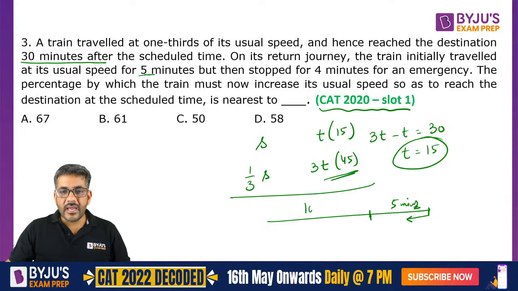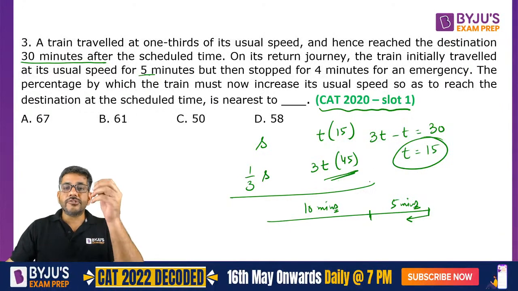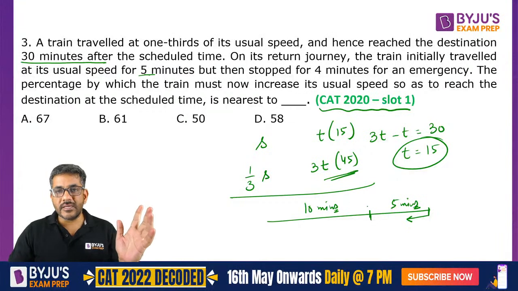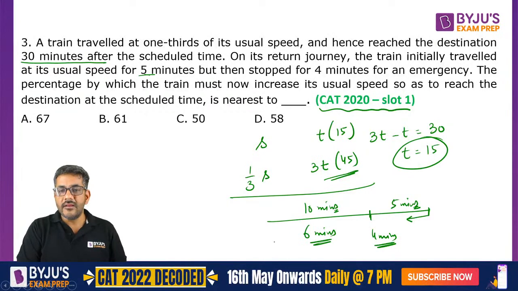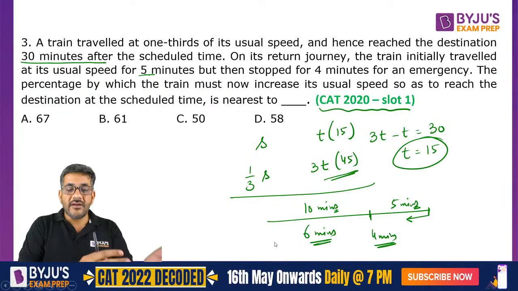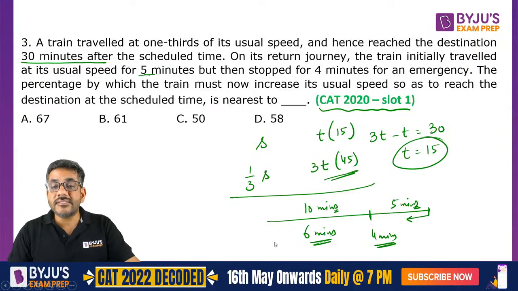So can I say we had a path of 10 more minutes? कितनी देर का रास्ता बचा था? 10 minutes का. But it stopped for 4 minutes for an emergency. तो 5 minutes already लग चुके हैं plus 4 minutes of emergency. So can I say it has to cover the remaining path now only in 6 minutes, right? जो रास्ता it should have traveled in 10 minutes, today it has to cover that in only 6 minutes.